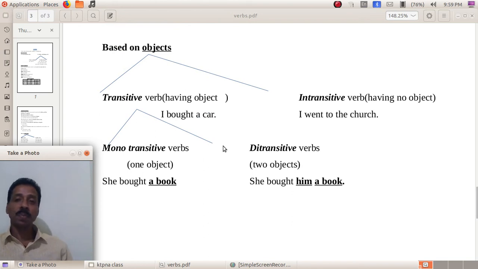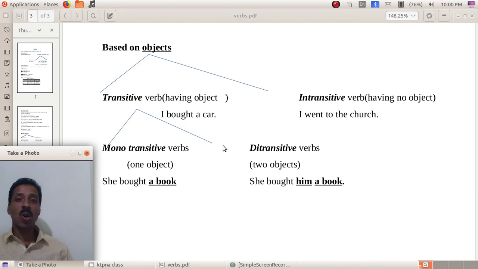Okay, so the divisions which we have discussed. First one, main verb and auxiliary verb. Auxiliary verb can be further divided into primary auxiliary and modal auxiliary. Primary auxiliary means only three primary auxiliaries are there, the verbs that can be used as main verbs and auxiliary verbs. Then, based on conjugation, there is another classification: regular verb and irregular verb.